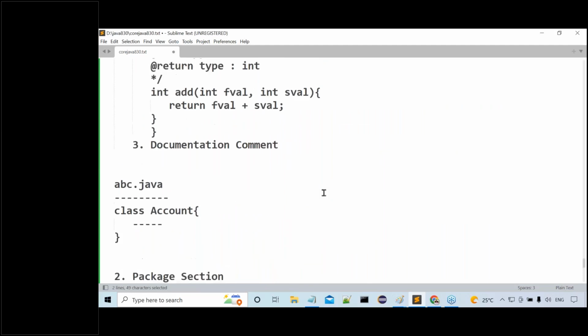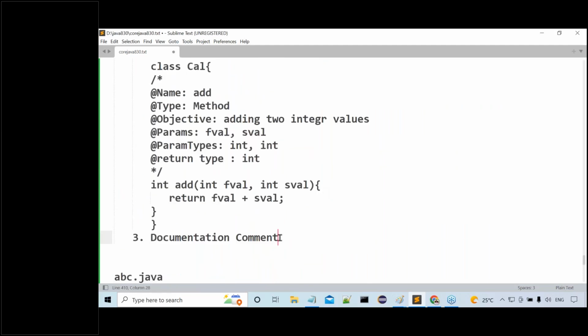So up to this multi-line comment I explained. Then tomorrow I have to start with what? Documentation comment. Tomorrow's class is very, very important. Don't miss tomorrow's class. Tomorrow I'm going to discuss documentation comment. After that, some more internal concepts I will discuss.